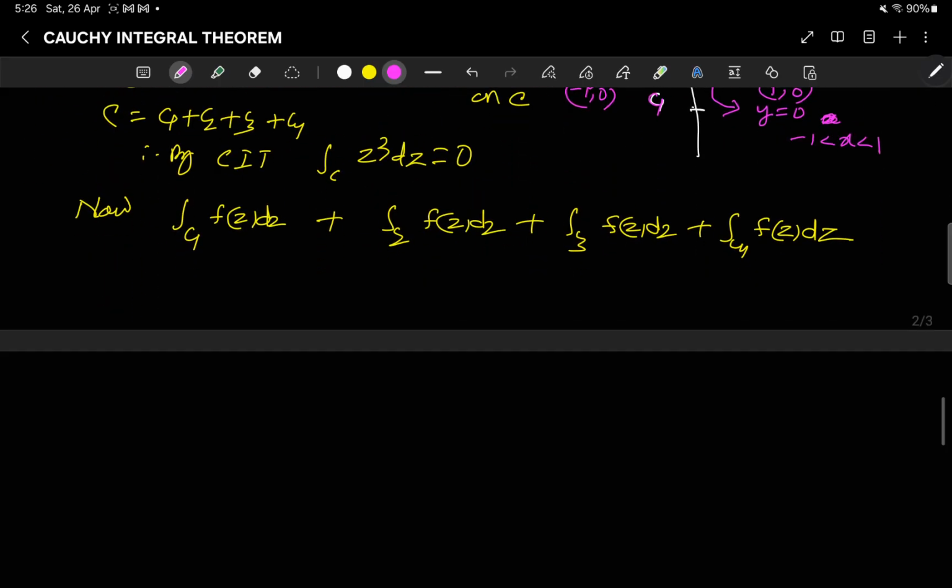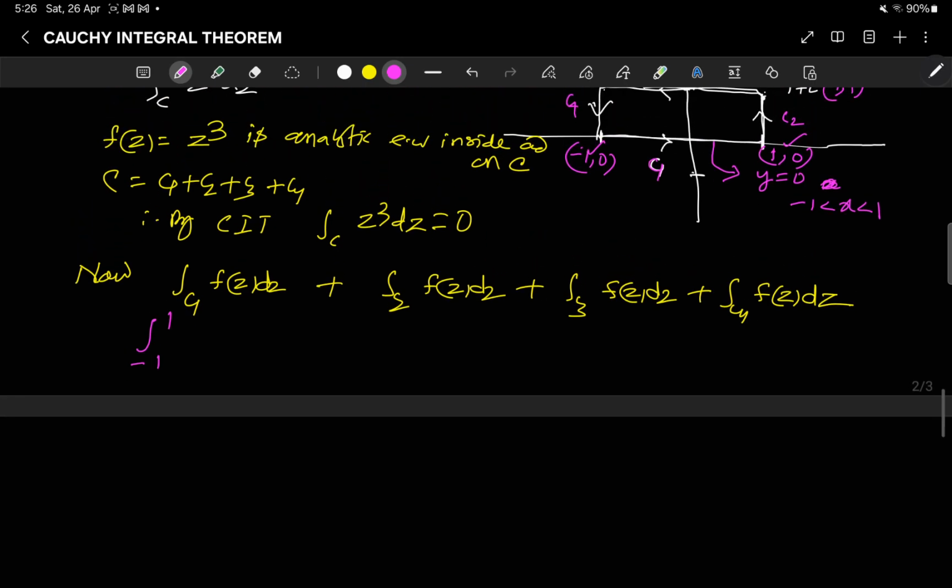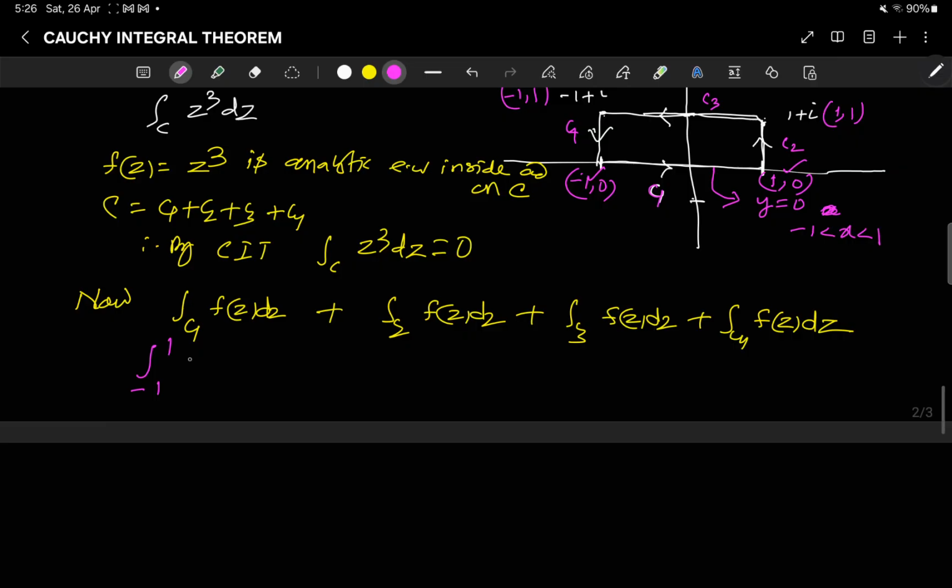So this integral over C1 is the integral from -1 to 1 of x cubed dx. What is z here? z is x plus iy, with y equal to 0, so this is simply x, and dz is equal to dx. Or you may put x equal to t, and accordingly find the parametric representation.